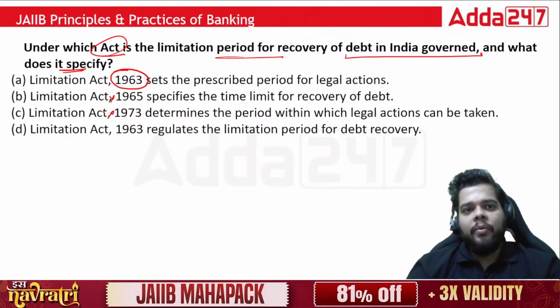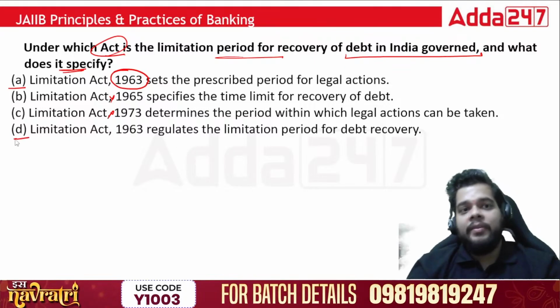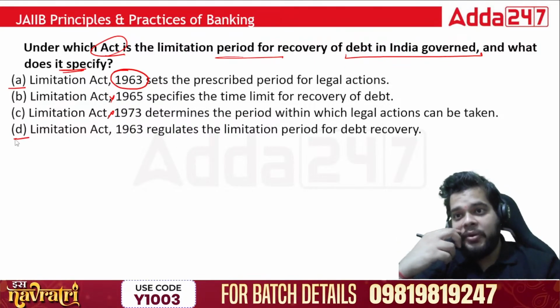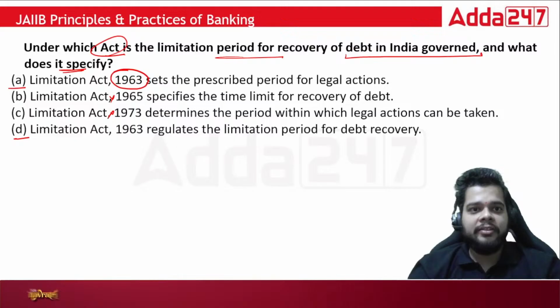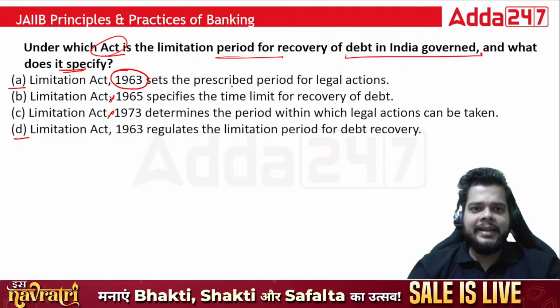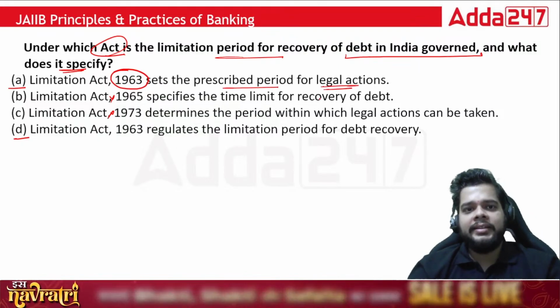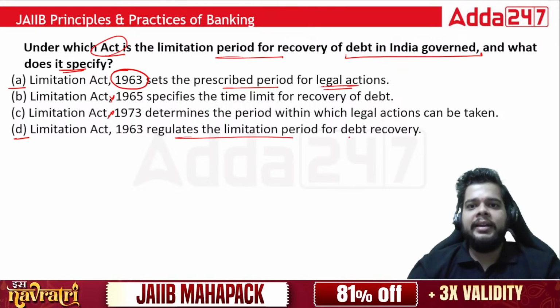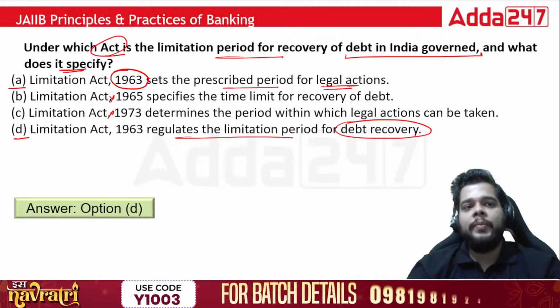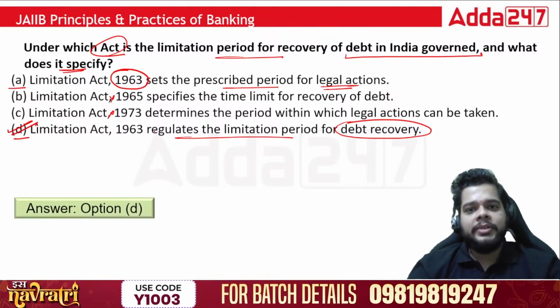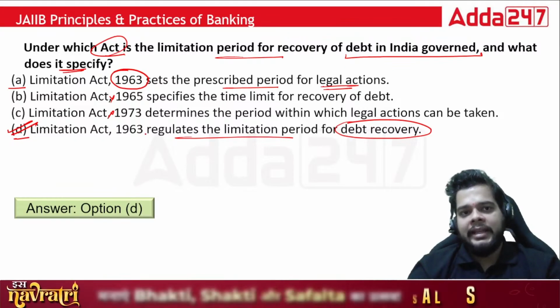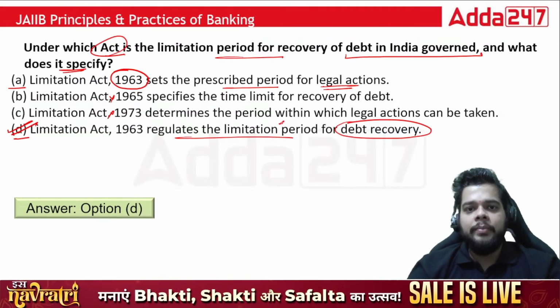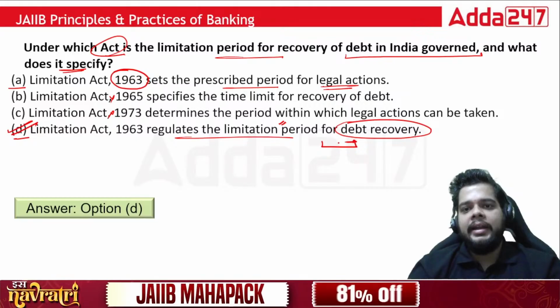But out of A and D, which will be the right answer? Because you have to tell me what it specifies also. So it sets the prescribed period for legal actions, or it regulates the limitation period for debt recovery. So definitely it will be the debt recovery option. That is option D will be the right answer, because indeed the Limitation Act of 1963 regulates the limitation period for your debt recovery.